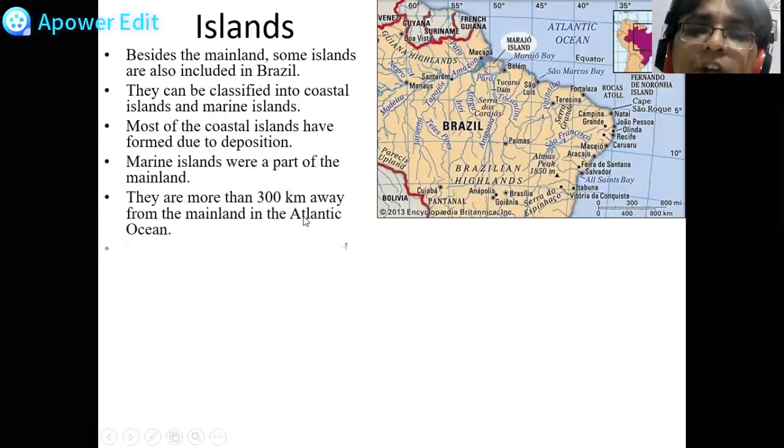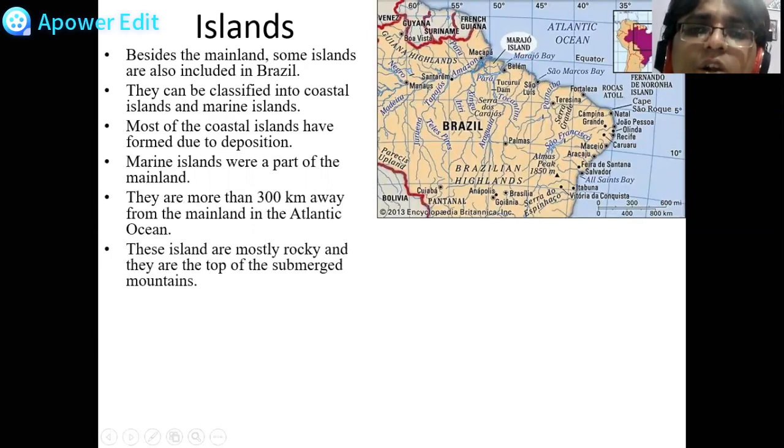Marine islands were a part of the mainland. There are more than 300 kilometers away from the mainland in the Atlantic Ocean. There are some islands here, whatever, which are away 300 kilometers from the plains. That is the mainland. And यहाँ पे आपको दिख रहा है atoll भी है. यहाँ पे देखो Fernando da Noronha Island है. These islands are rocky and they are the top of the submerged mountain.